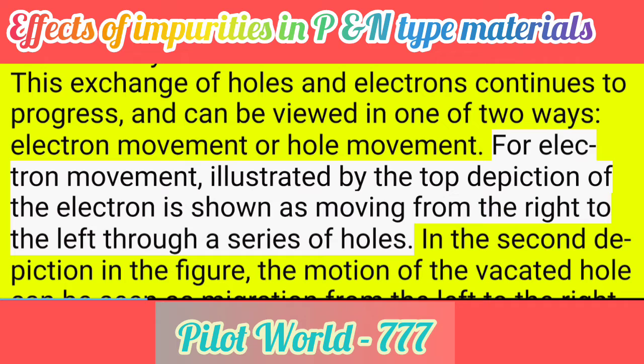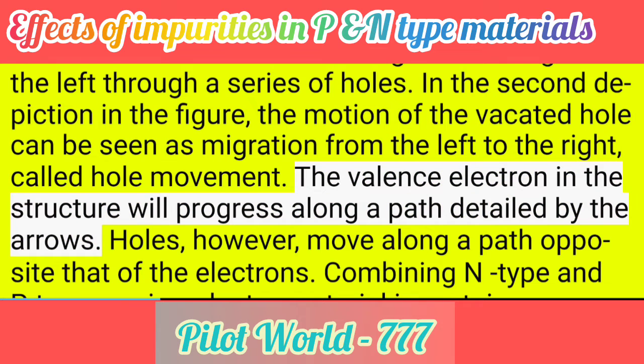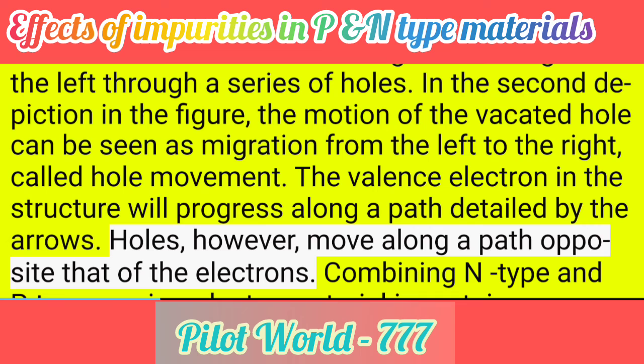For electron movement, illustrated by the top depiction, the electron is shown as moving from the right to the left through a series of holes. In the second depiction in the figure, the motion of the vacated hole can be seen as migration from the left to the right, called hole movement. The valence electron in the structure will progress along a path detailed by the arrows. Holes, however, move along a path opposite that of the electrons.